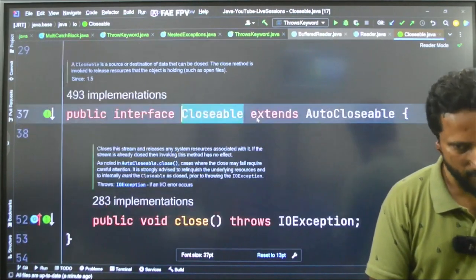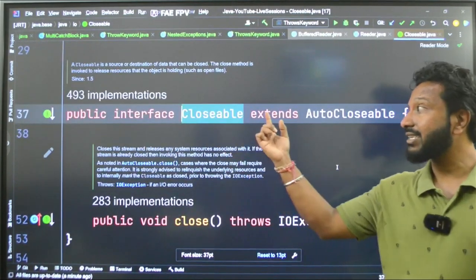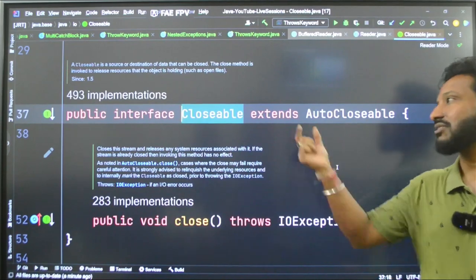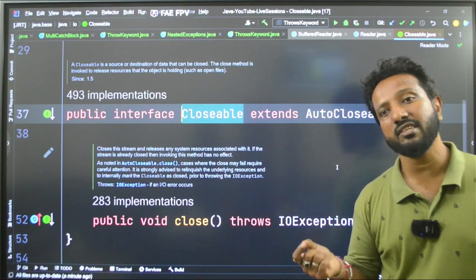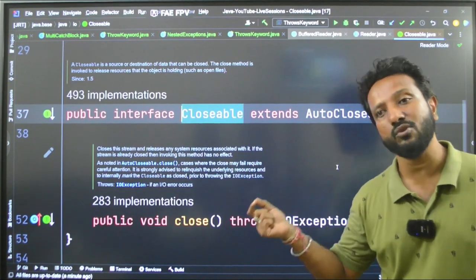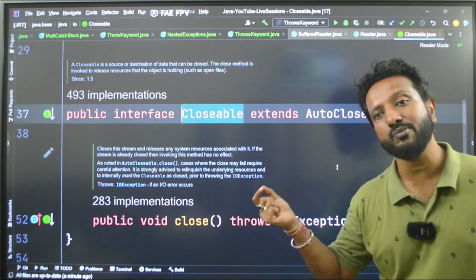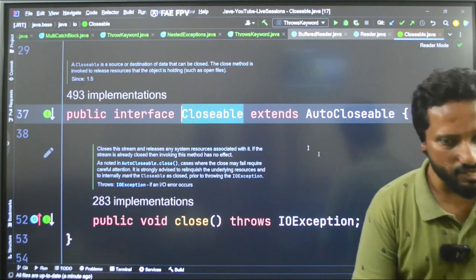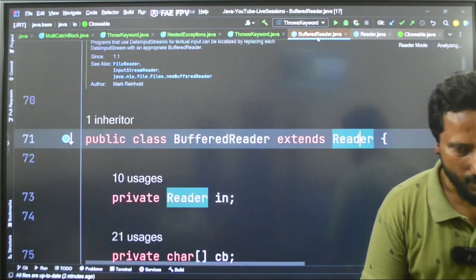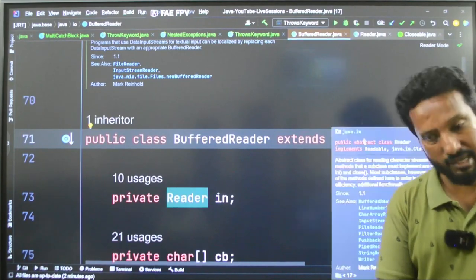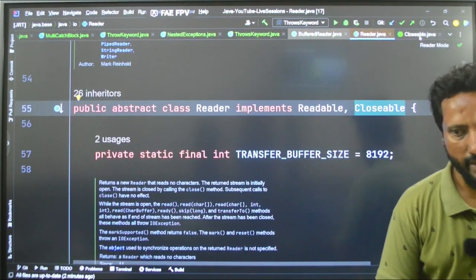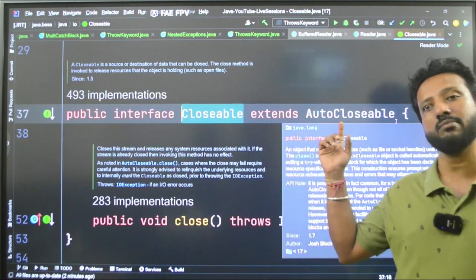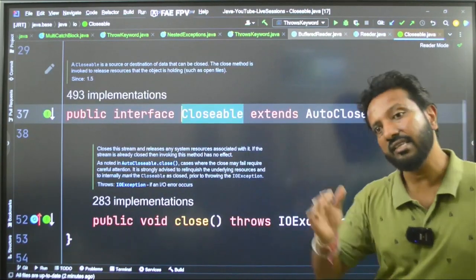Now let's go to the closable interface. What does it say? Closable extends auto closable. So if something is auto closable, why do I bother about closing that? So buffer reader is a resource which is auto closable. We don't have to forcefully close that. Okay, see the hierarchy again. Buffer reader extends the reader class, the reader implements the closable, which extends the auto closable. Okay, this is the hierarchy.